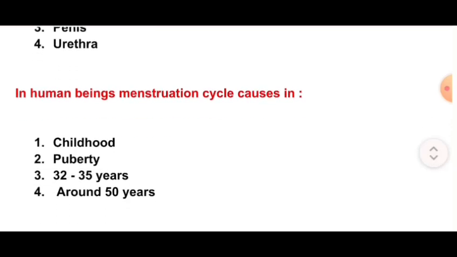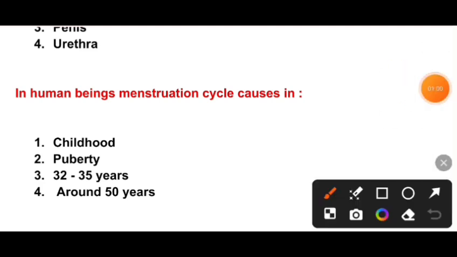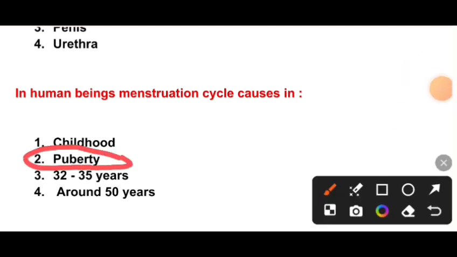Next question is, in human beings, the maturation cycle begins in childhood, puberty, 32 to 35 years, around 50 years. So the correct option is option B, puberty. In human beings, the maturation cycle begins in puberty.